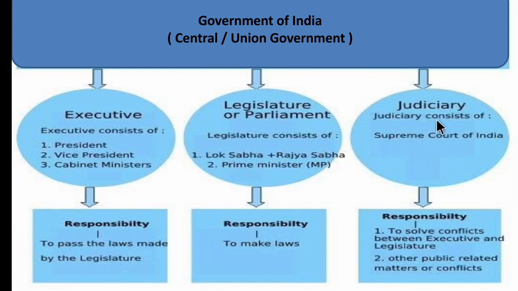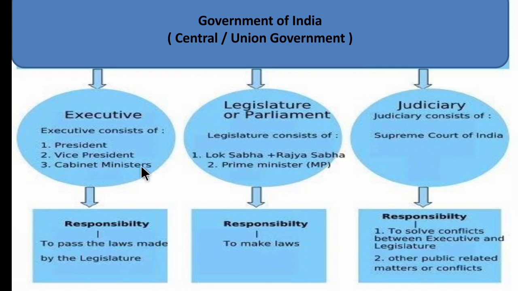Then the judiciary branch. Judiciary means it is related to law and order. The judiciary branch consists of the Supreme Court of India. Its major responsibility is to solve the conflicts. Conflicts means problems that arise between the executive and the legislative branch. The major role of the judiciary is to solve the conflicts between the executive and the legislature, and other public related matters or conflicts are also solved in the court.